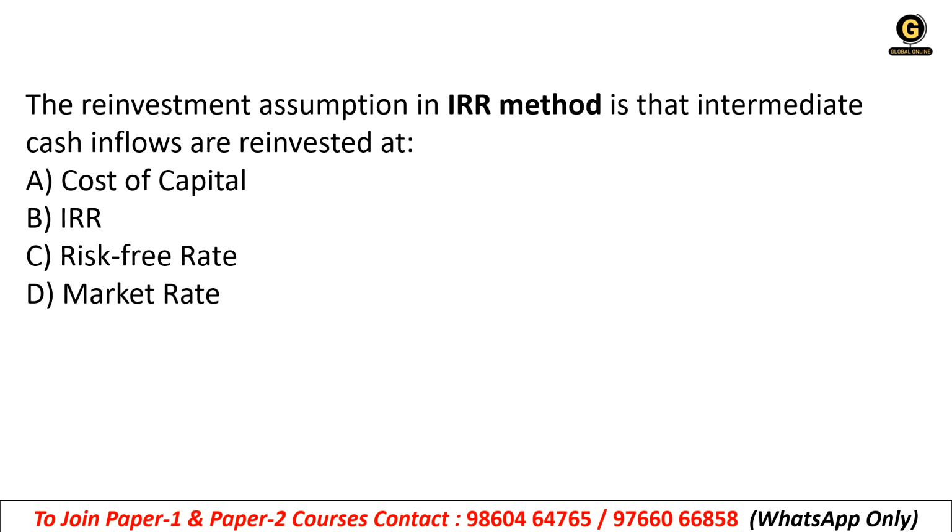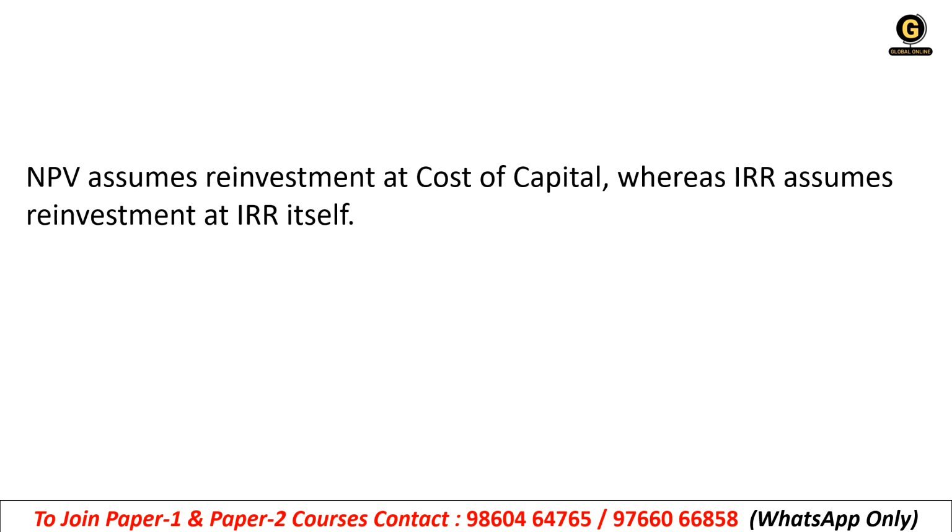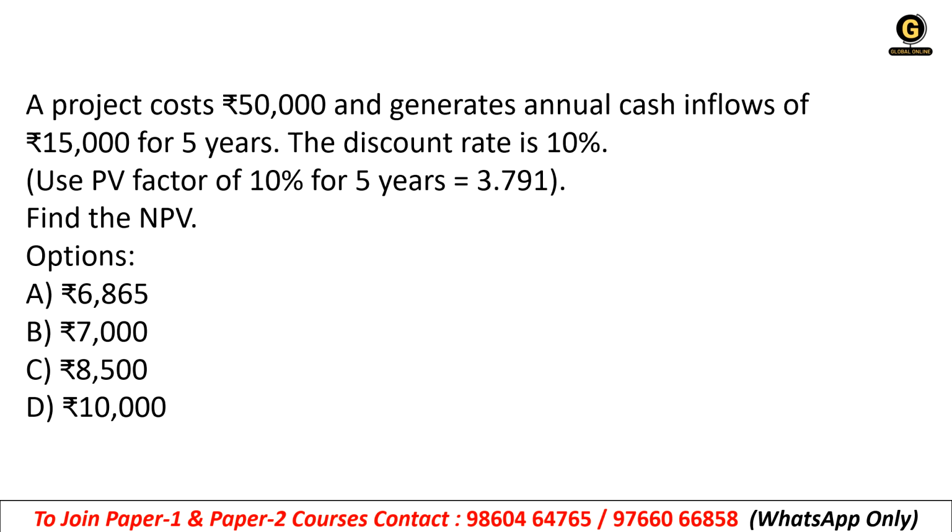Next question. The reinvestment assumption in IRR method is that intermediate cash inflows are reinvested at cost of capital, IRR, risk-free rate, or market rate. It is the IRR. NPV assumes reinvestment at a cost of capital, whereas IRR assumes reinvestment at IRR itself. Okay, remember this point.